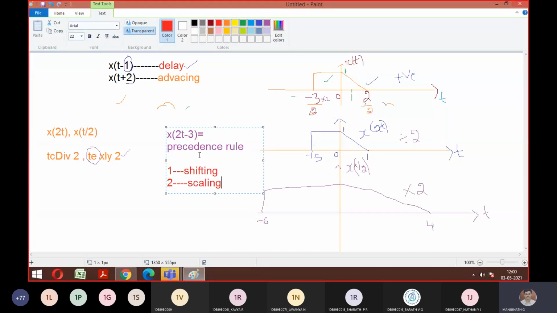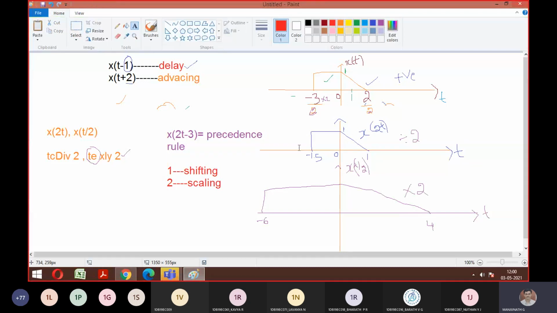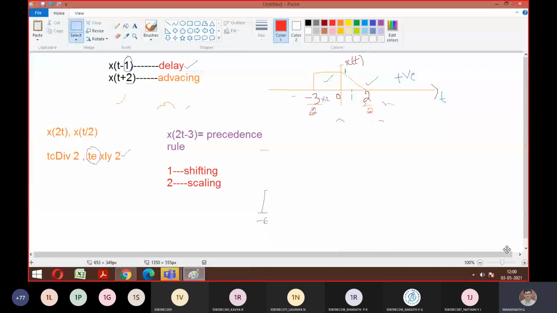So assume that you want to change the question. Let's try to plot for the same one first, then I will change the question. Let's analyze one simple problem. Okay. So assume that this is the original signal. For this, if they ask you to plot, sketch x of 2t minus 3, what are all the things we should follow?